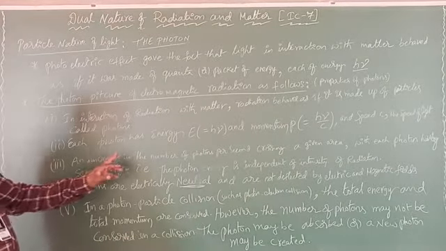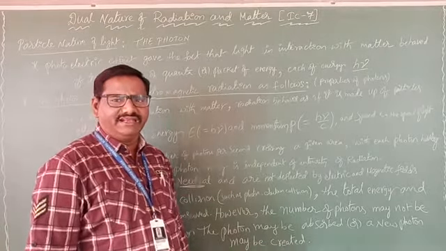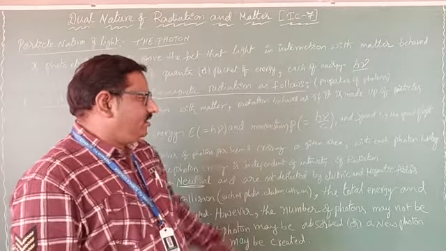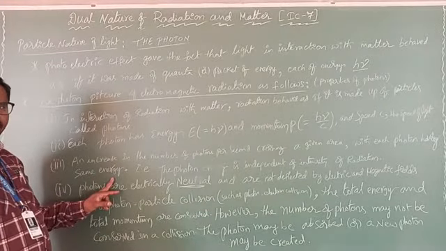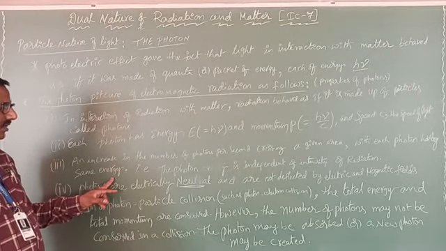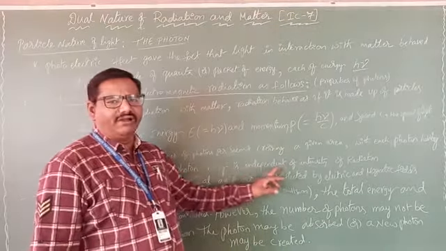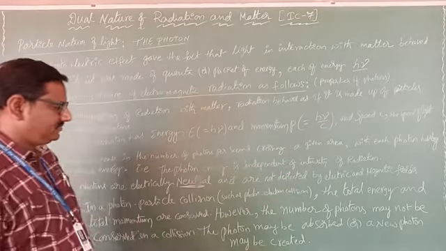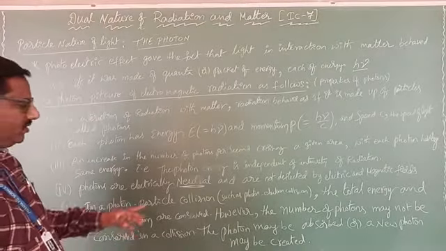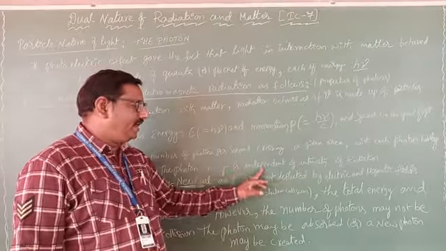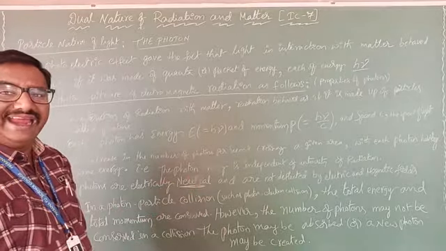Suppose there is an increase in the number of photons per second crossing a given area. That means the photocurrent will increase, which is the intensity. Each and every photon in the same light has the same energy. Photon energy is independent of intensity of radiation. Remember this point.